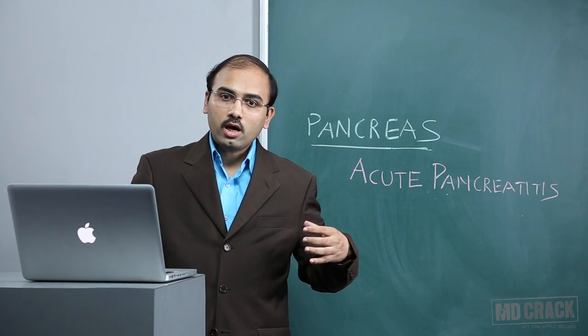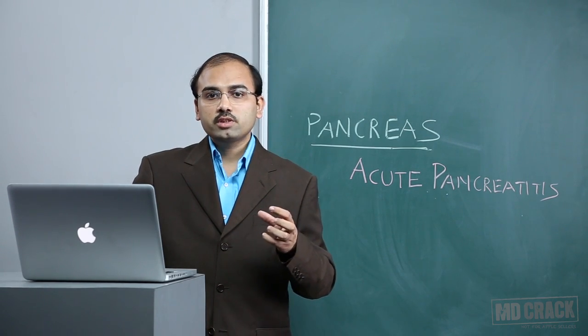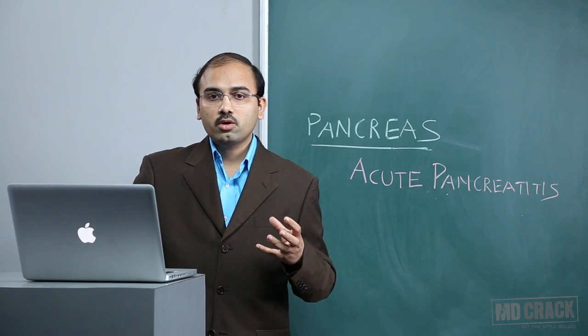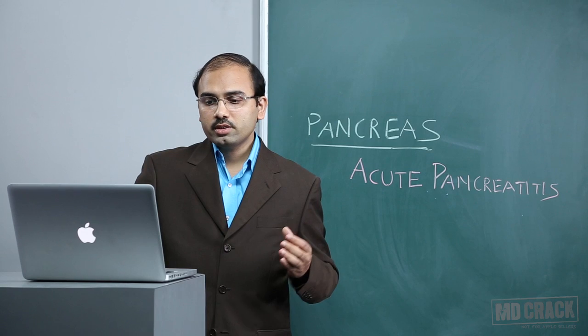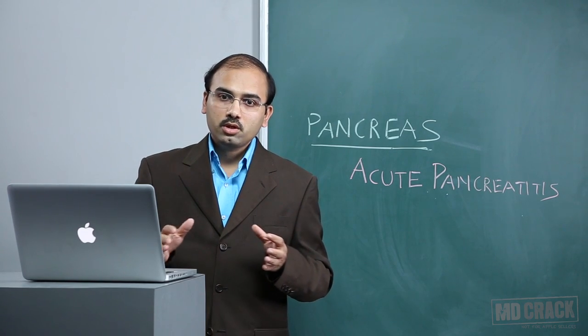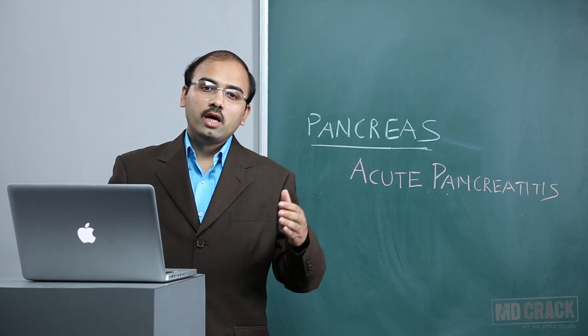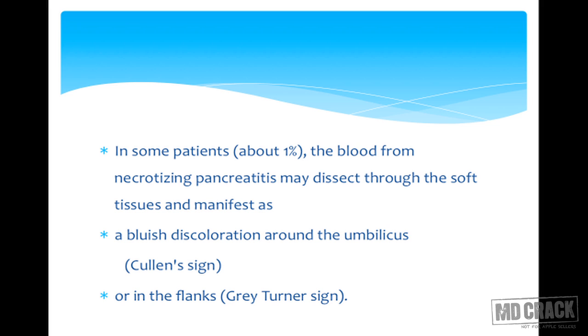Pancreas is a retroperitoneal organ, so all the blood which is formed during acute pancreatitis or inflammatory exudates will migrate through the retroperitoneum and reach the anterior abdominal wall. So they may cause a bluish discoloration around the umbilicus, which is called Cullen sign, or it may form in the flank, which is called Gray Turner sign.